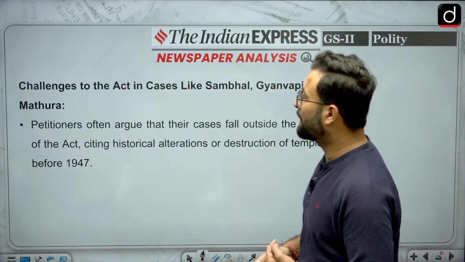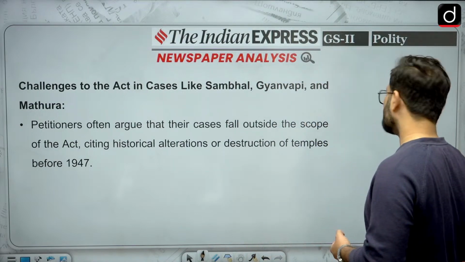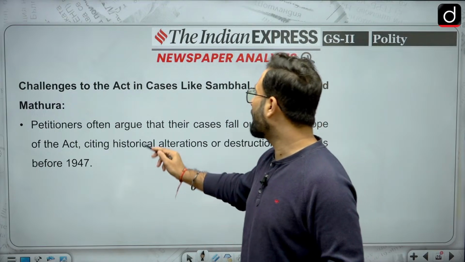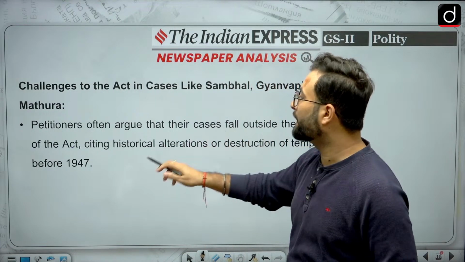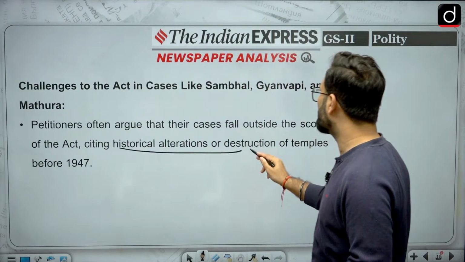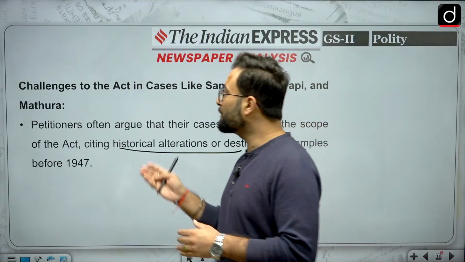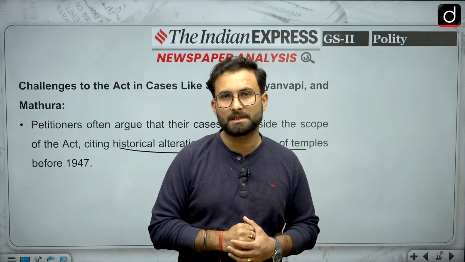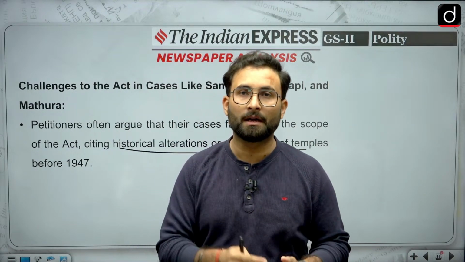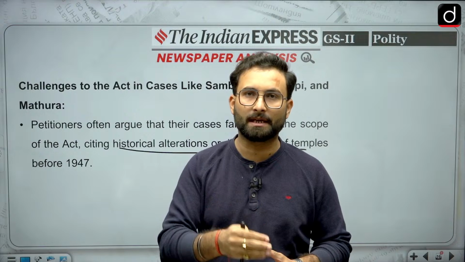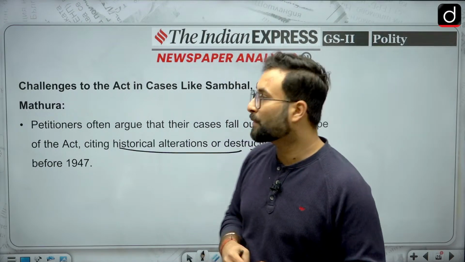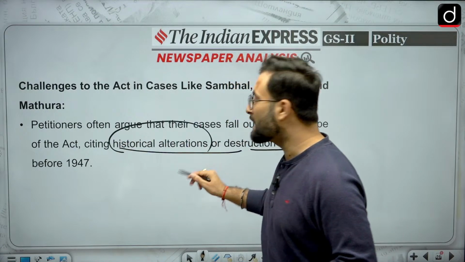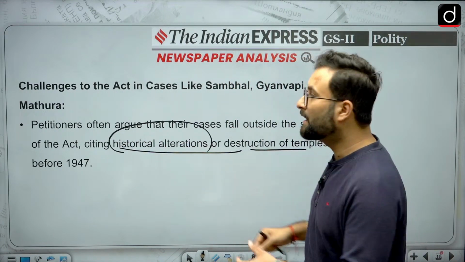Now, when we are talking about challenges to cases like Sambhal and Gyanvapi, petitioners often argue that the cases fall outside the scope of the act, citing historical alteration and the destruction of temples before 1947. Basically, why is this case in front of the court, and why is the court taking cognizance of Eidgah Shahi Masjid and Gyanvapi, etc.? Because they are saying that all these issues are historical in nature. This alteration happened in history, and that is why they have been entertained as of now.